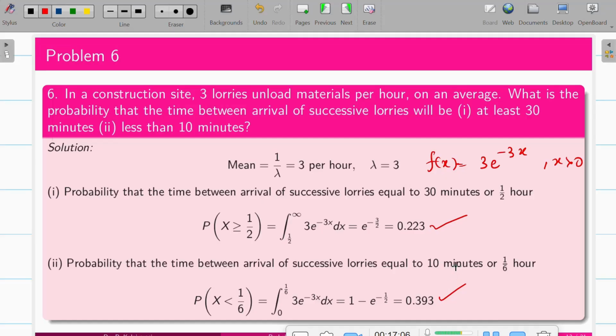So this is the procedure for the problems in an exponential distribution where you'll be given the parameter lambda not directly, but by specifying the mean. You should know mean is 1 by lambda. From that you have to find your lambda and accordingly write your exponential PDF based on lambda. Then you find what is asked in the question, whether it is greater than, at least, or at most. Accordingly, the upper limit and lower limit of the integration vary. Okay. So with this, we'll end the exponential distribution. Thank you.